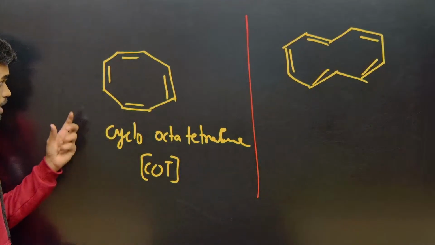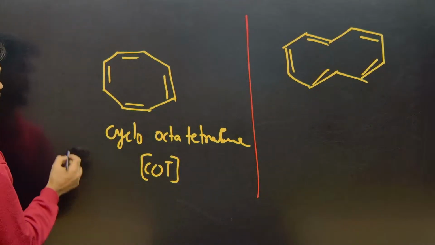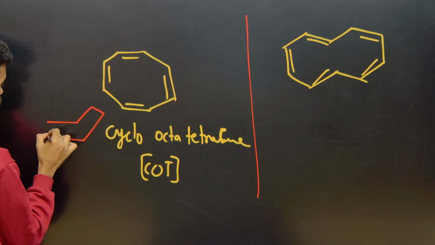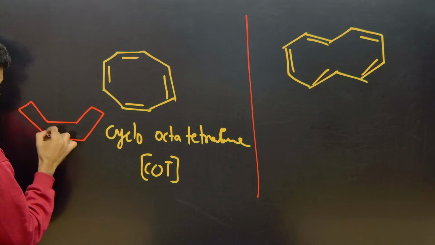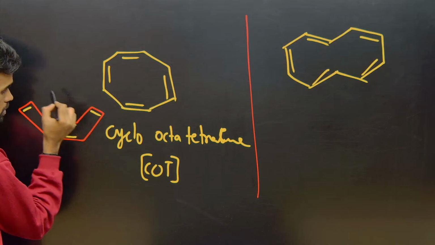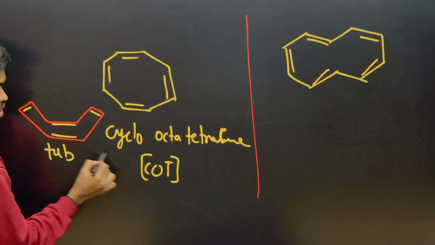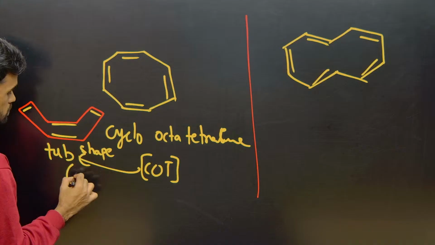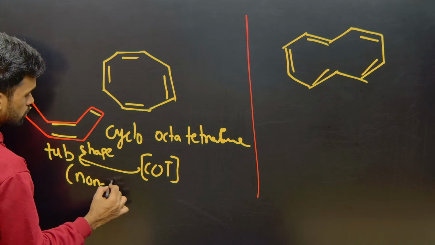Because in reality these compounds exist in tub form, tub shape, like this. So you can just remember COT has a tub shape. So this makes it non-aromatic.